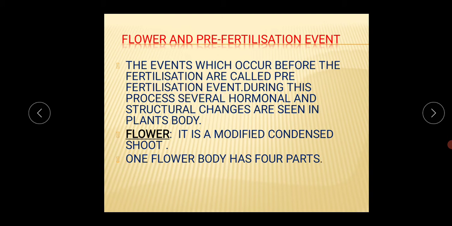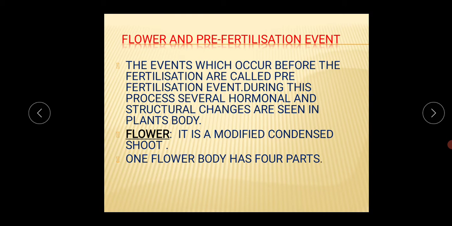So what is the meaning of pre? Pre means before. So whatever happens in the flowering plant's body before fertilization is called the pre-fertilization event. During this process, several hormonal and structural changes are seen in the plant's body. This is just similar to the animal's body; the human body also has pre-fertilization events, with several hormonal and structural changes.